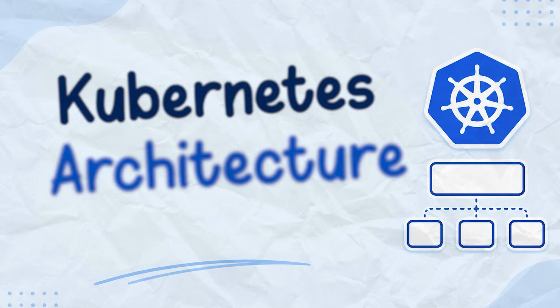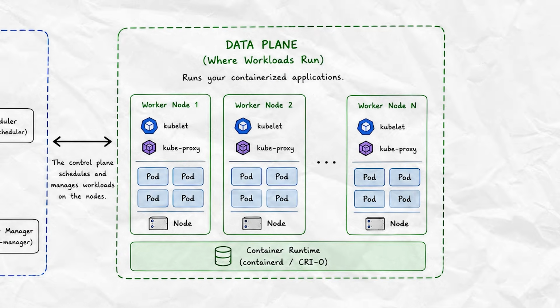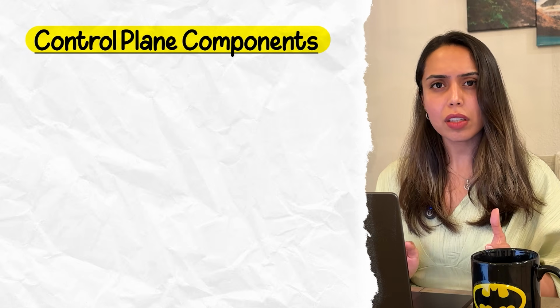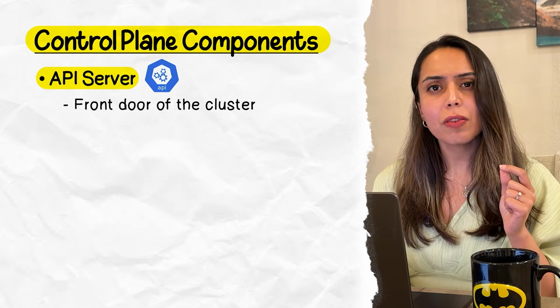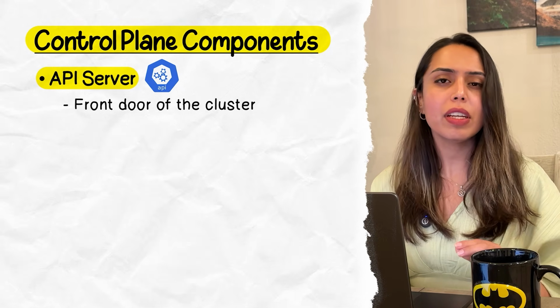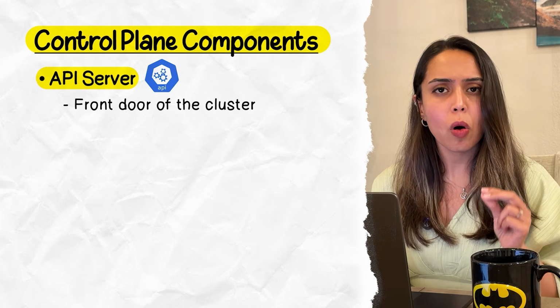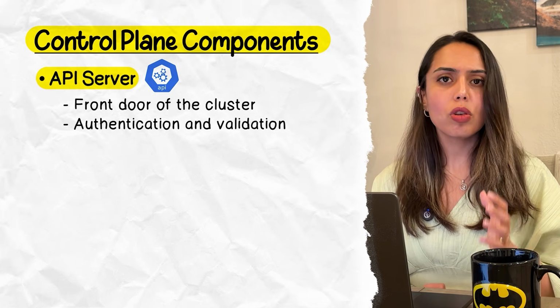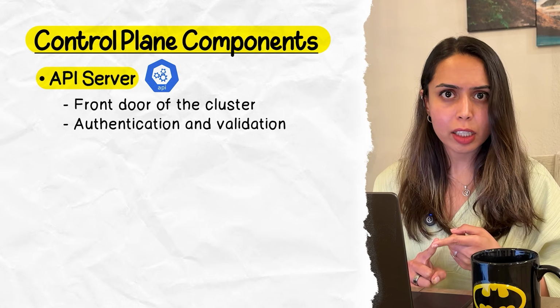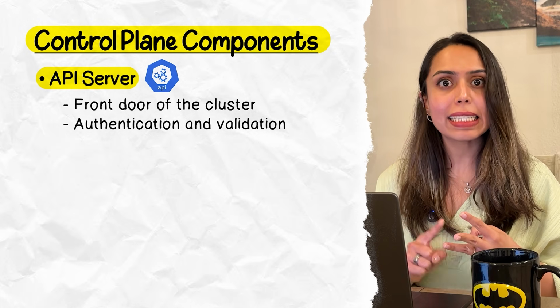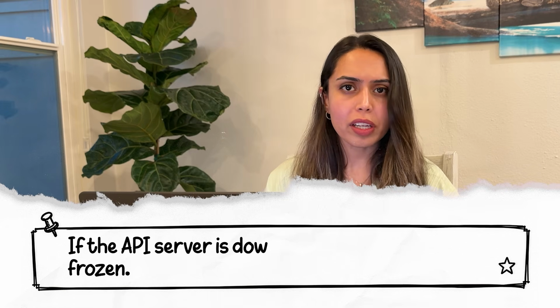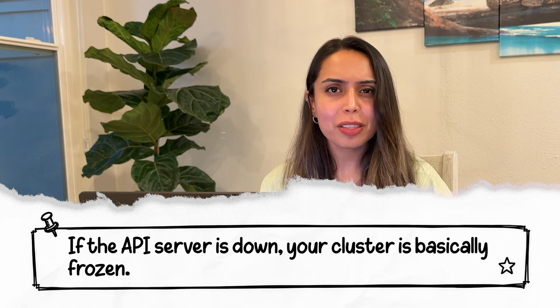Now let's get into the architecture that makes it work. A Kubernetes cluster has two halves, control plane and data plane. The control plane is the brain and the data plane is where your workloads run. Let's first start with the control plane. The API server is the front door of the entire cluster. Every command you run with kubectl, every controller, every other component, they all talk to the API server first. The job of the API server here is to validate the requests, authenticate them, and write the desired state to etcd. Note, if the API server is down, your cluster is basically frozen.